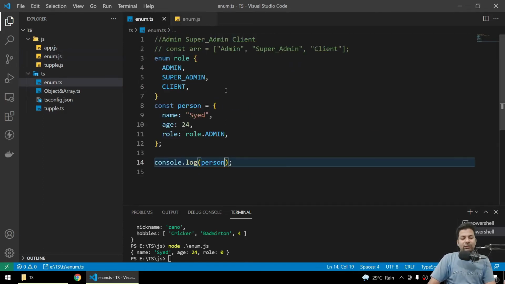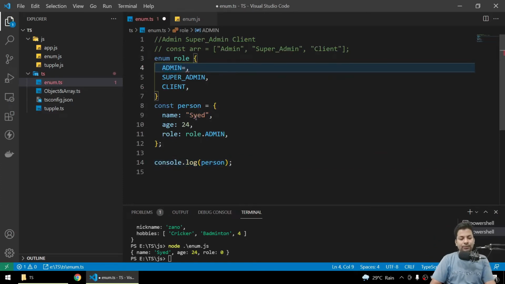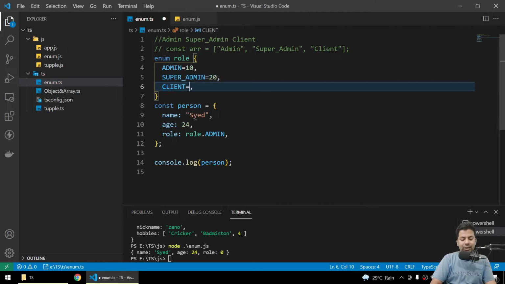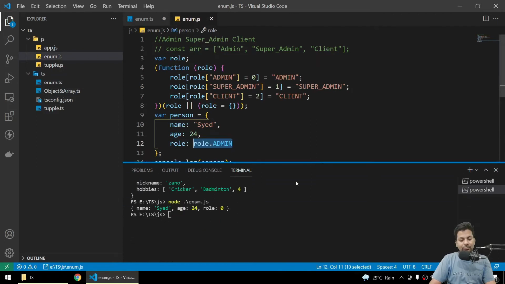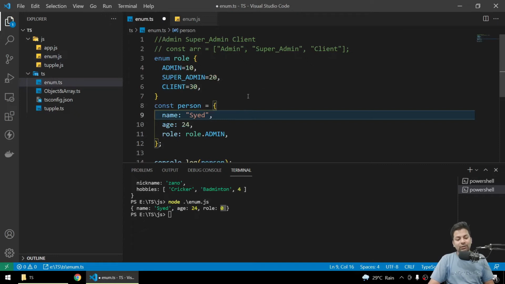But if you want to give the numbers by yourself, you can say equals to, and give 10 to admin, 20 to super admin, and 30 to client. Now you have given your own values. And you can see here Role 0 was coming automatically when we hadn't given it, because it was given by TypeScript. Now here we have given the values.